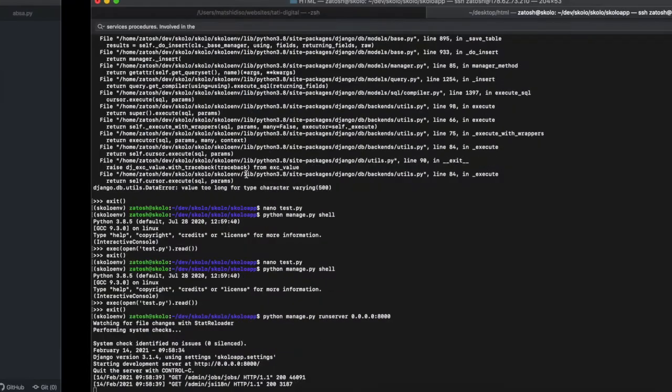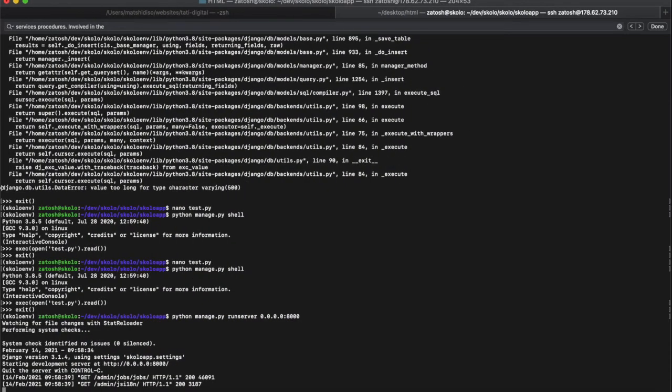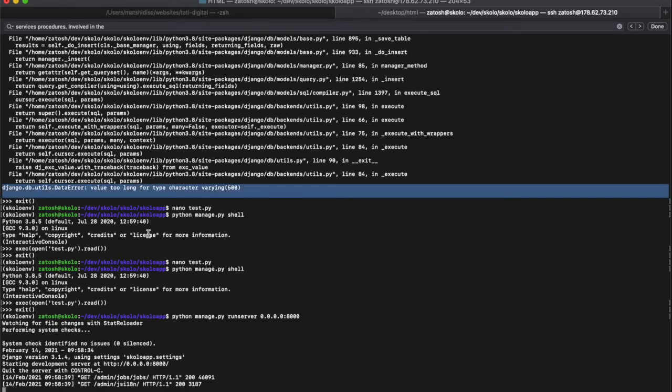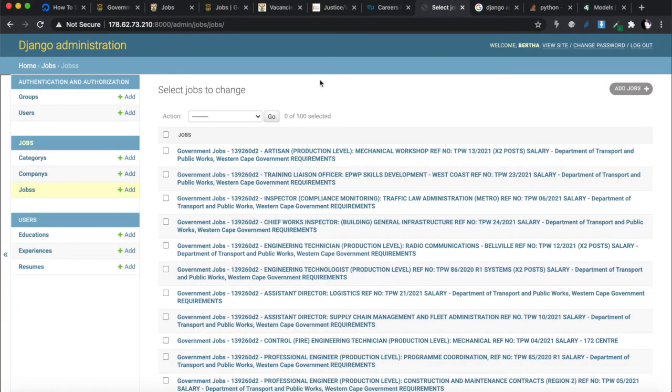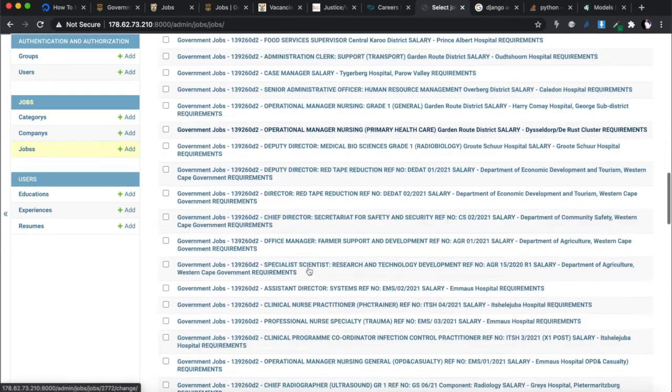But nonetheless, I did this manually, okay, and this is the data error. There it is over there. So I did this basically manually for everything, and I imported all the files, all right? And now I'm running the server, okay? And if you go to your database now and just restart it, for all the jobs, you'll see now all the jobs have been added for at least the 16 documents.